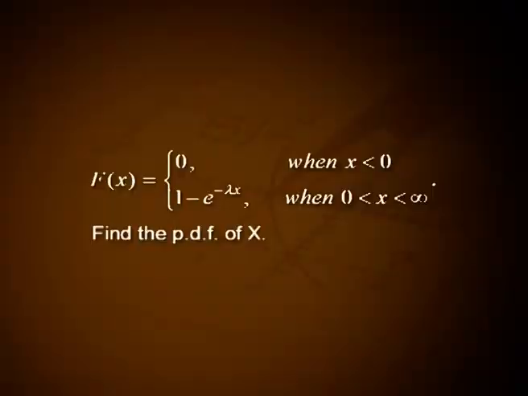9. Given the distribution function of a continuous random variable x as capital F of x is equal to 0 when x less than 0, 1 minus e raised to minus lambda x when 0 less than x less than infinity. Find the PDF of x.